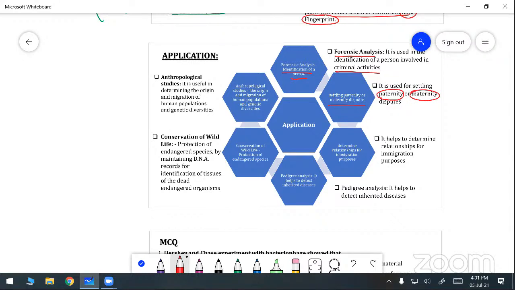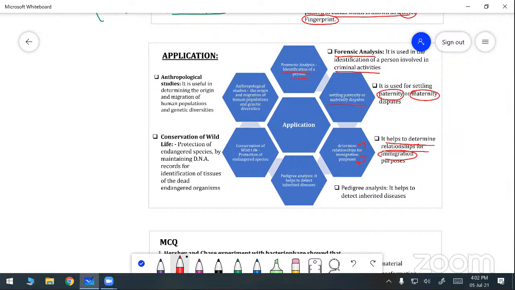Next one, it helps to determine relationships for immigration purposes. Immigration means people are moving from outside to inside, moving from one place to another region. That is called immigration. So for determining the relationship for immigration purposes, we can identify with the help of DNA fingerprinting.